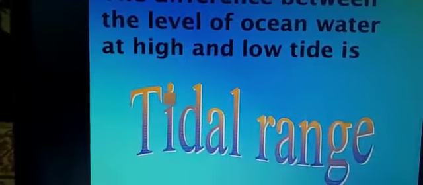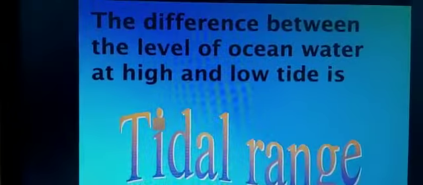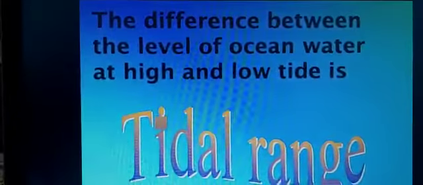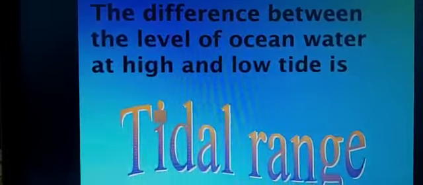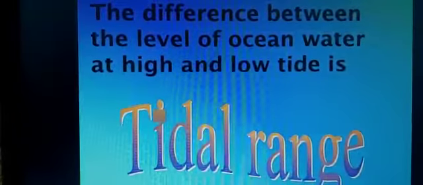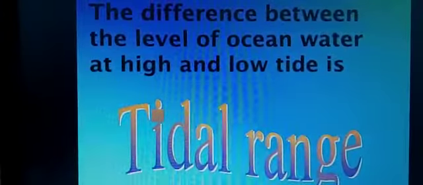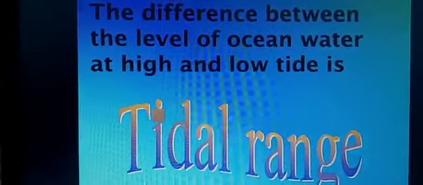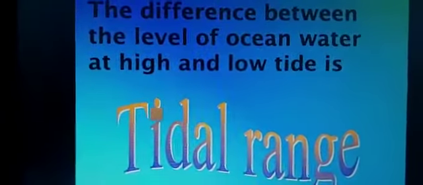I hope you have understood, children. In 24 hours, twice we have high tide, and twice we have low tide. So the difference between the high tide and the low tide is known as your tidal range, children.